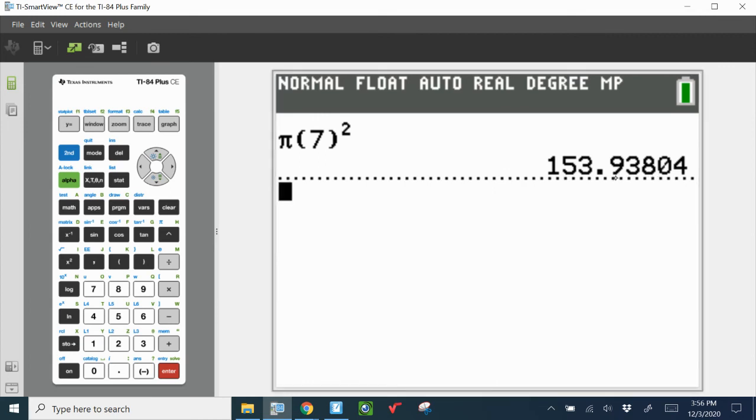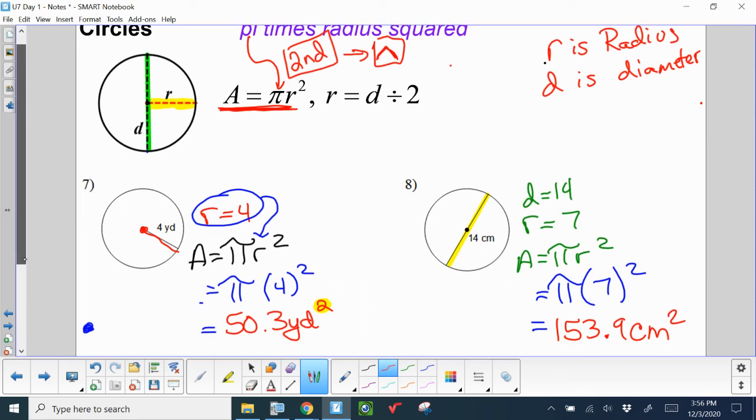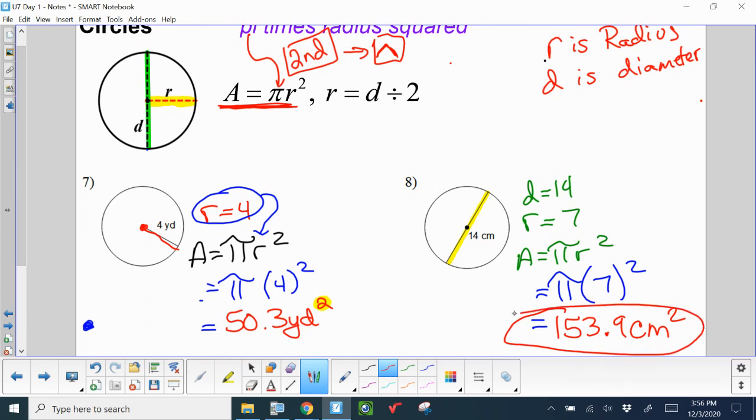153.938. 9 is my 10th spot. Look over, and that's 153.9. 153.9, and this is centimeters squared. And centimeters are a very small unit, so perhaps that's why this unit seems so big.